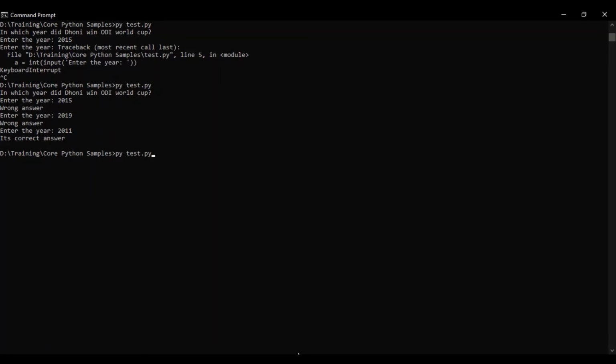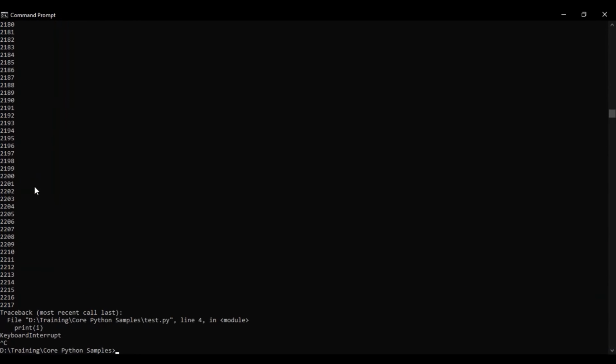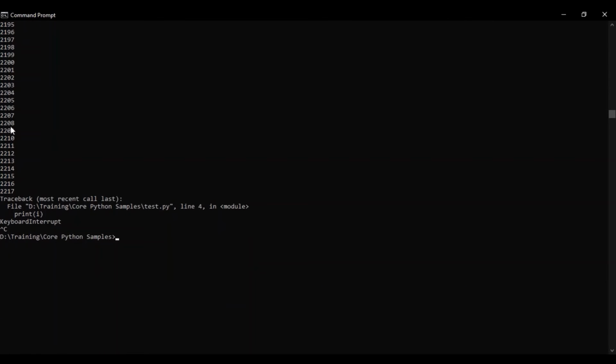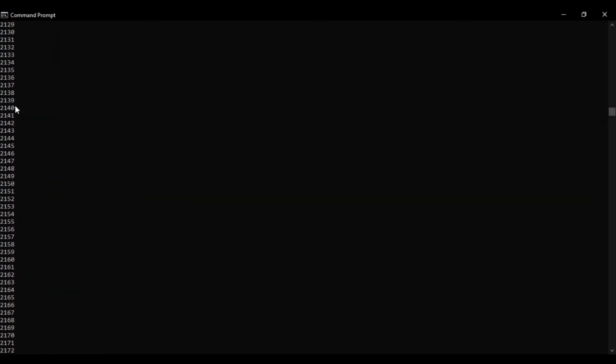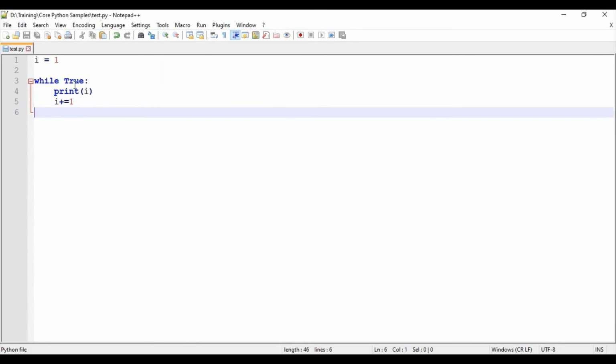So we can see it's an infinite loop. It keeps on running. So I'll be terminating it. I will be giving Control C. It gets terminated. So it prints the value from 1. It gets iterated and prints the value. Since here we have simply specified true, it keeps on iterating. So this is about while loop.